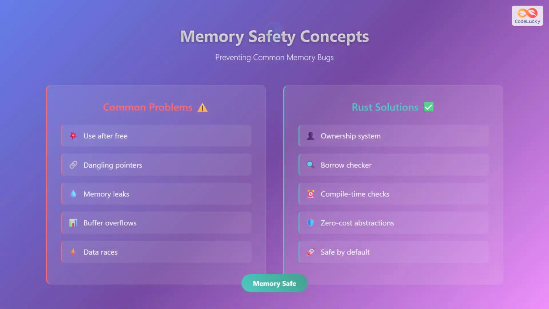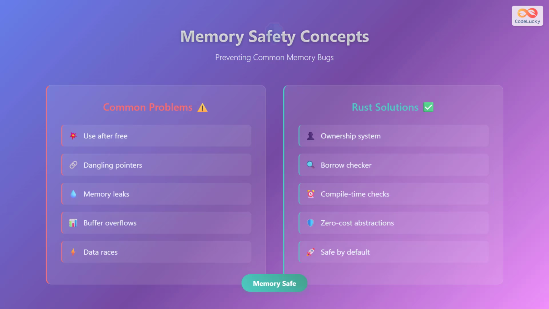Memory safety is one of the most critical aspects of systems programming, and traditional languages like C and C++ are notorious for memory-related vulnerabilities. Common problems include use-after-free errors, where programs access memory that has already been freed, dangling pointers that point to invalid memory locations, memory leaks where allocated memory is never released, buffer overflows that can lead to security vulnerabilities, and data races in concurrent programs.